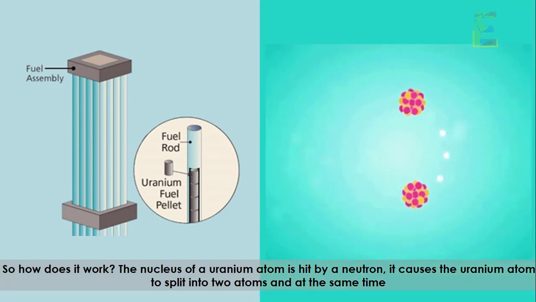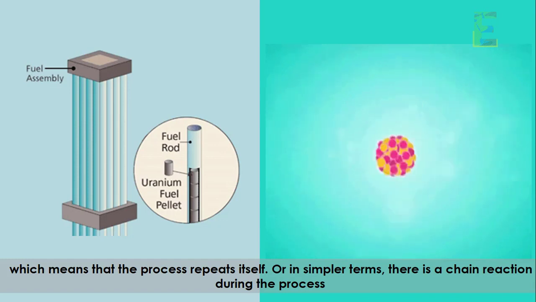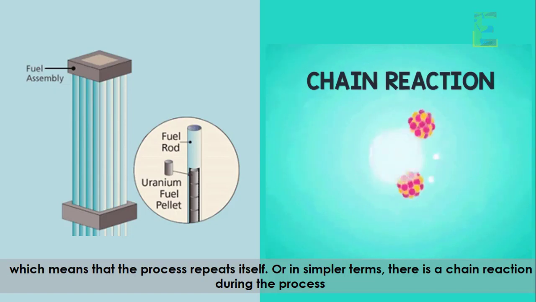It causes the uranium atom to split into two atoms, and at the same time, the energy is released in the form of heat and radiation. And as a result, more neutrons are released, which means that the process repeats itself. Or in simpler terms, there is a chain reaction during the process.